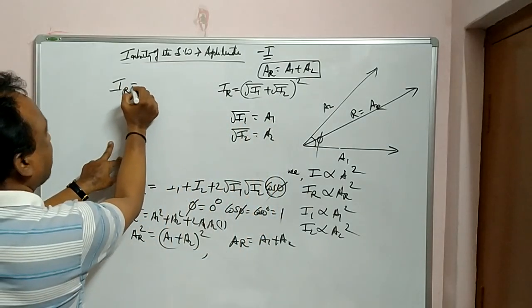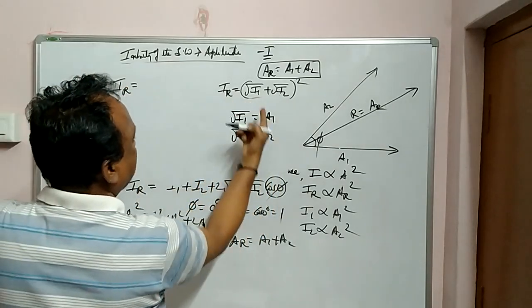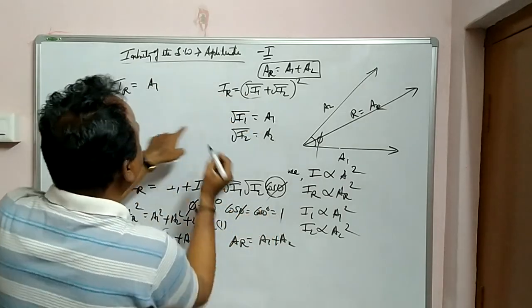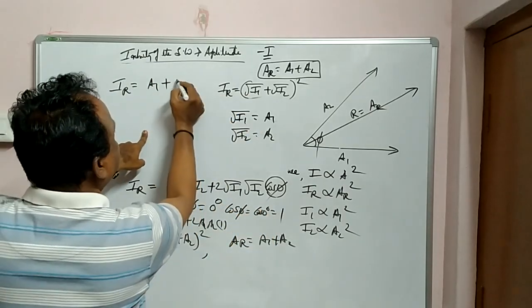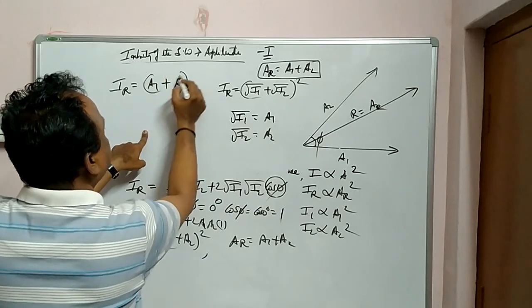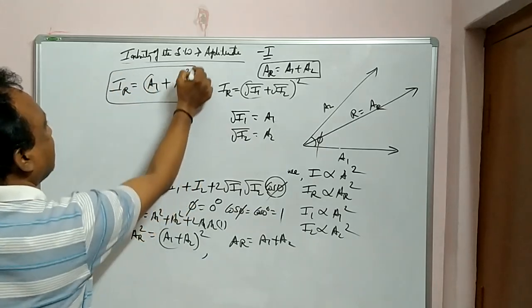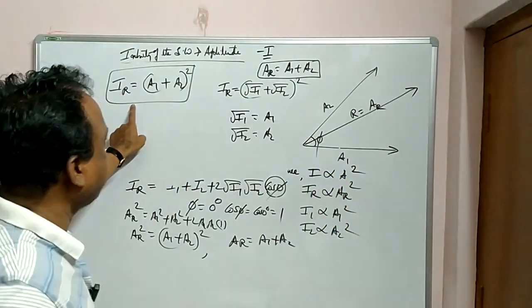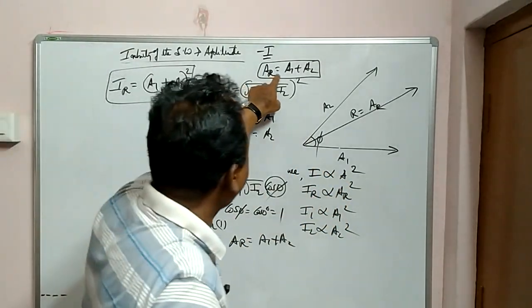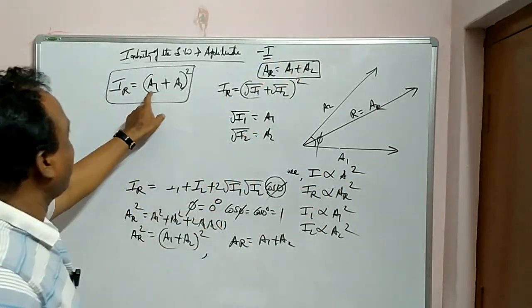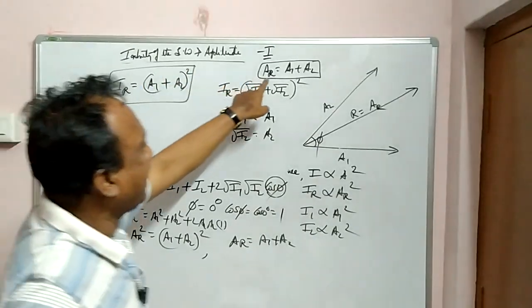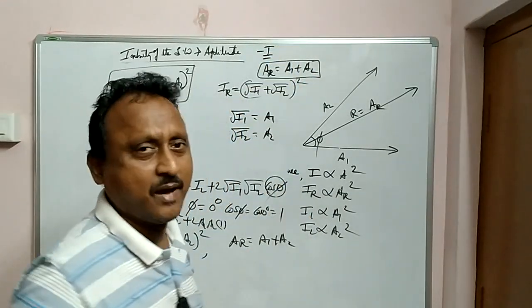I resultant for maximum is equal to root I1, which is A1, plus root I2, which is A2, whole square. So this is the expression for maximum intensity, and this is for maximum amplitude. A1 plus A2 whole square is maximum intensity, and A1 plus A2 is maximum amplitude.